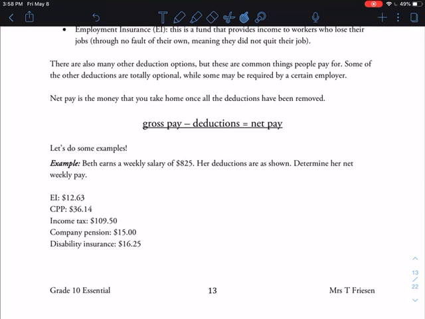The main thing I want to make sure we understand is that gross pay, so that's your paycheck amount, minus deductions equals the net pay, and the net pay is what you take home, okay? So a lot of people will call this your take-home money. Okay, there we go. Okay, so let's do a few examples.